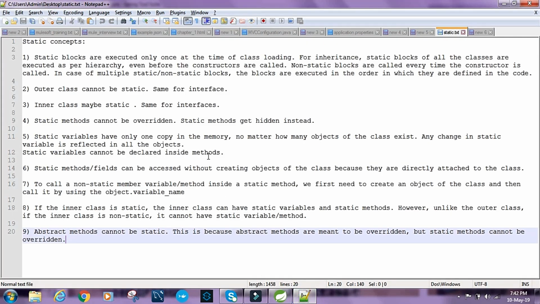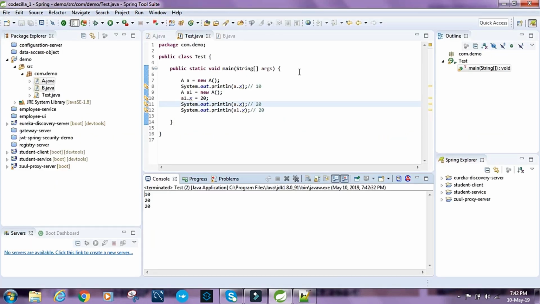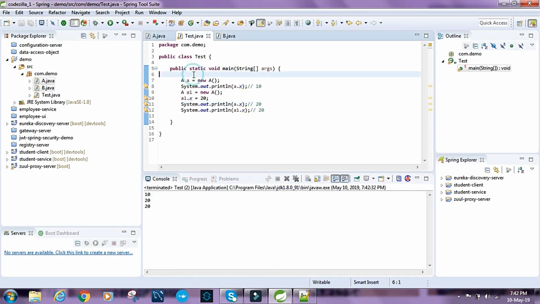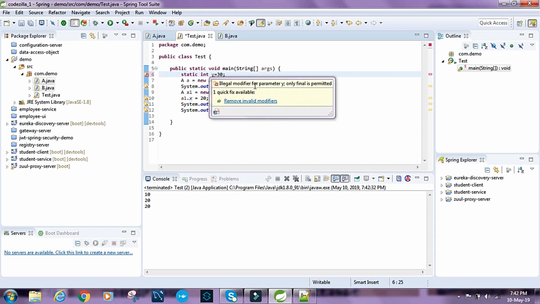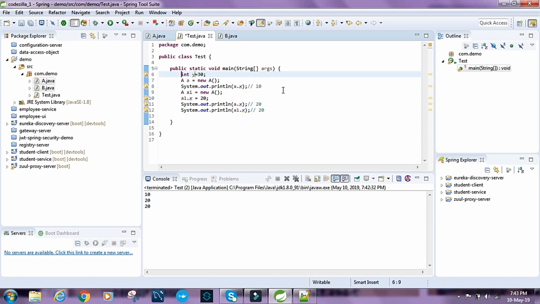Next, what do we have? Static variables cannot be declared inside methods. So this is a method. Now let's try to declare a static variable: static int y equals say 30. What does it say? It gives a compilation error: illegal modifier for parameter y, only final is permitted. So we cannot have static variables declared inside a method. It should always be declared globally, as a member variable. Static variables are always member variables, declared directly inside a class. It cannot be declared inside a method.